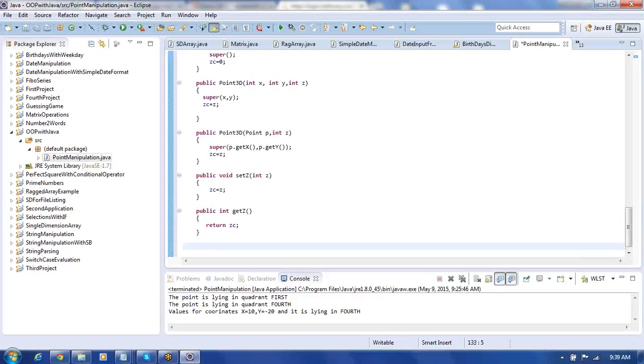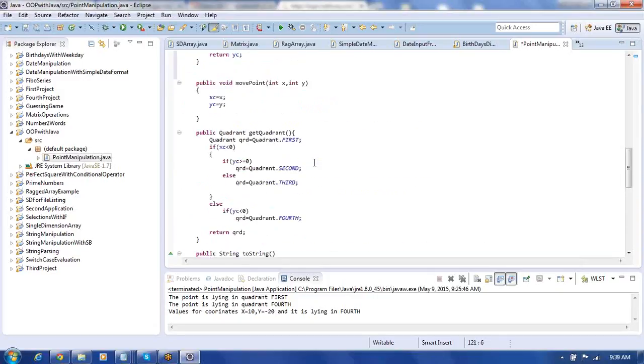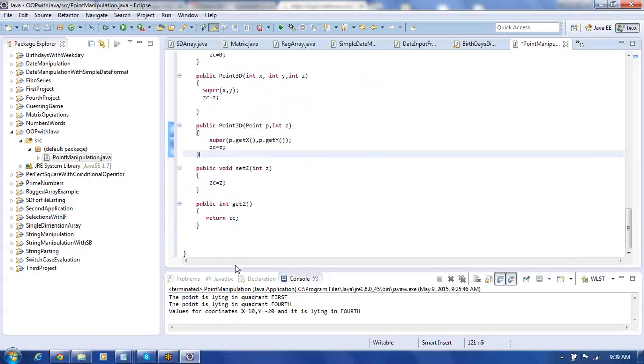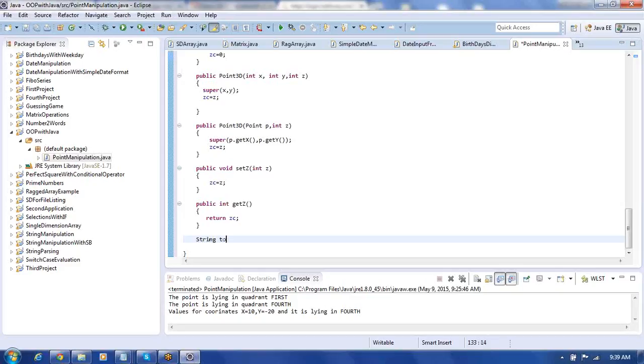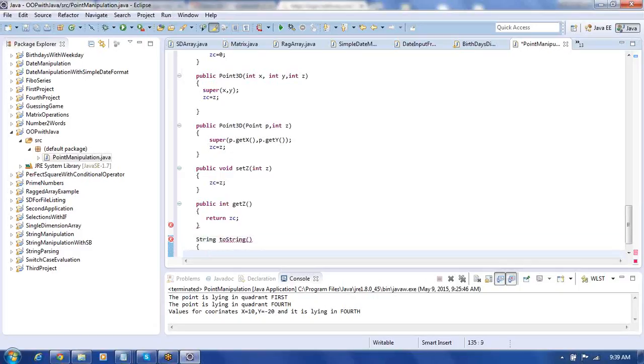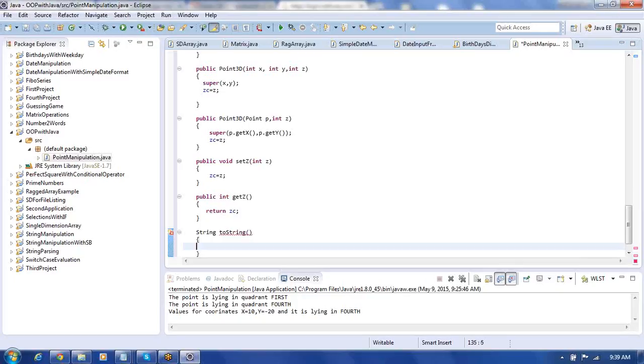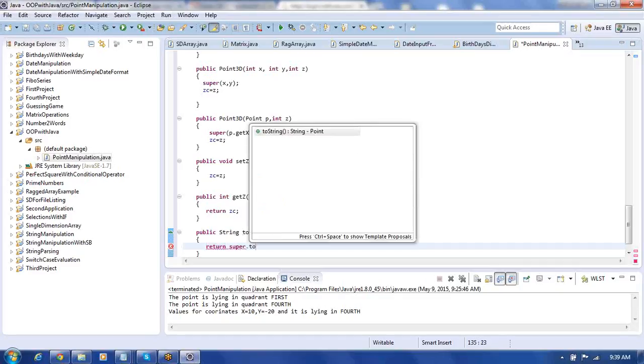After this, one more method we need to override. What is that method exactly? The toString method we need to override here. Write String toString, like this here. What values do we put in this? Here write return. It should be public. We have to make this public, otherwise we can't access that. Return, here take super.toString.